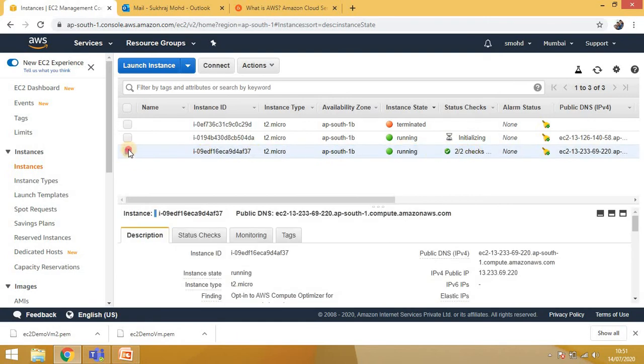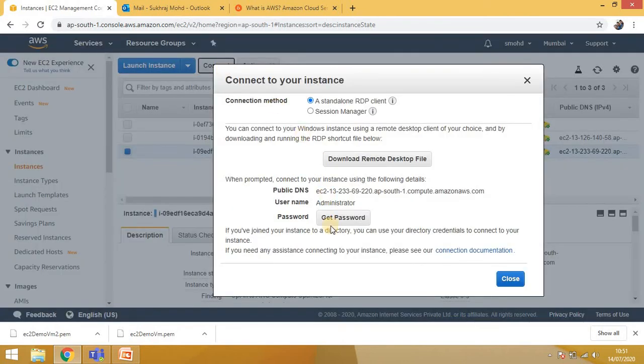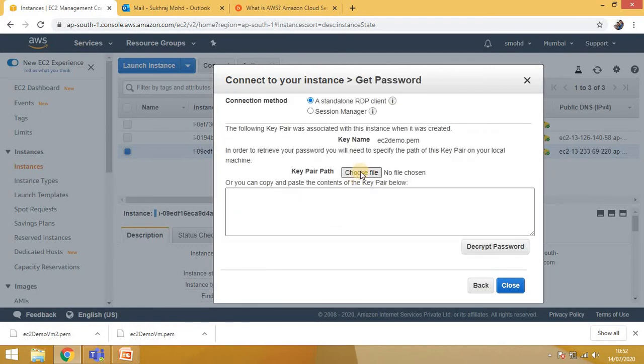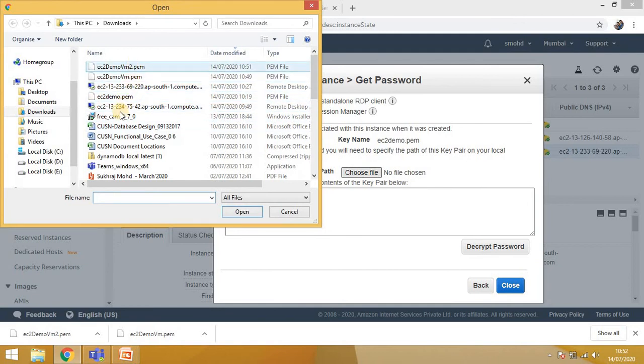Just click on this checkbox and click on connect here. After the connect, click on download remote desktop file. First of all, get the password. Click on get password. Here you need to select the file which you downloaded first. For this VM I have the file ec2 demo.